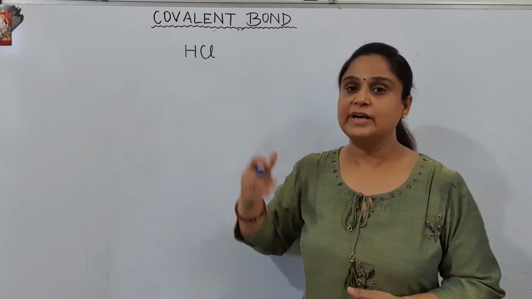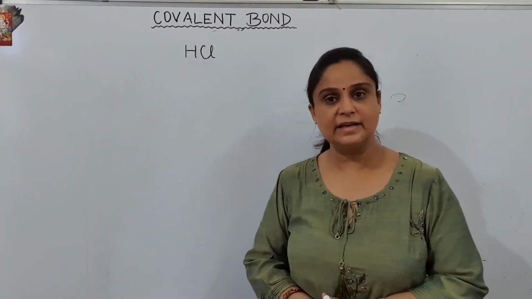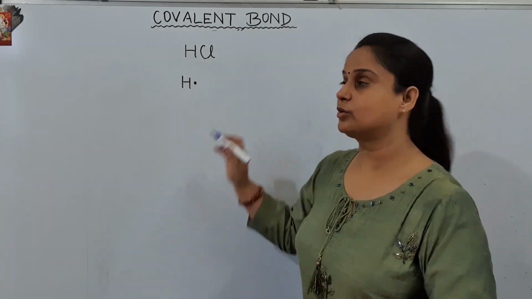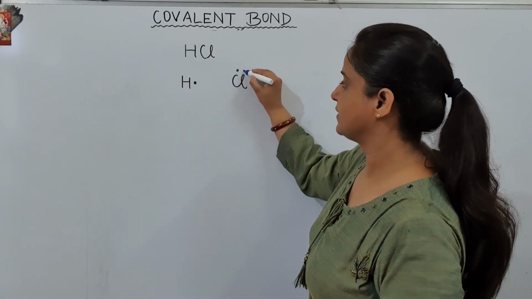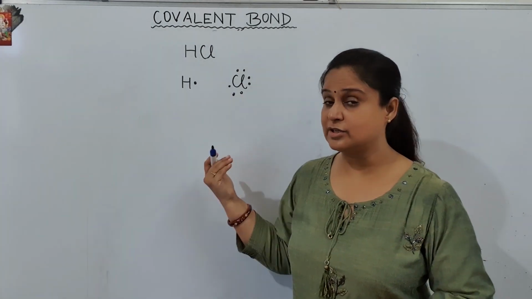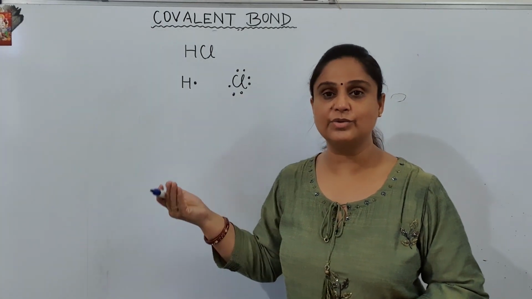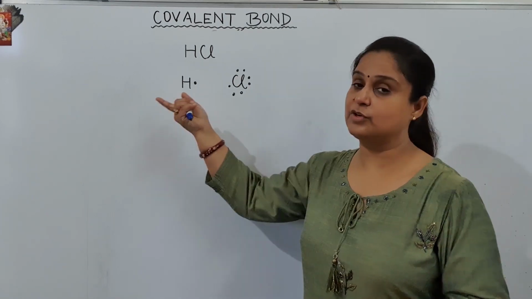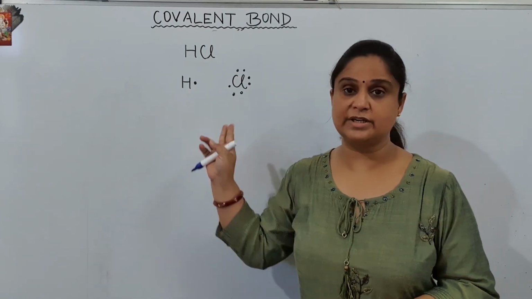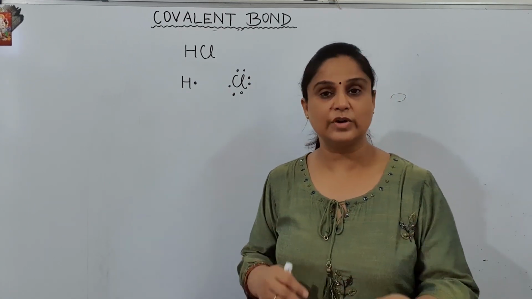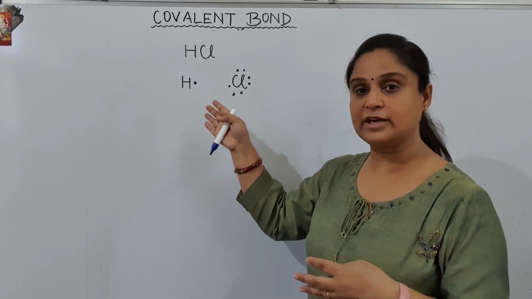Let us now make HCl. Here the hydrogen is present with its 1 electron, and the chlorine is present with its 7 electrons. Now hydrogen does not want to give its 1 electron, because it has only one, and if it gives that, how will it manage? Chlorine does not want to give hydrogen 1 electron so that it can complete its octet. Both of them want 1 electron. So what they can do is share their 1 electron with each other.